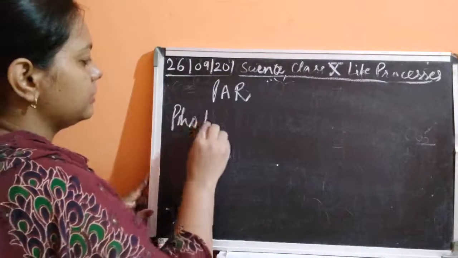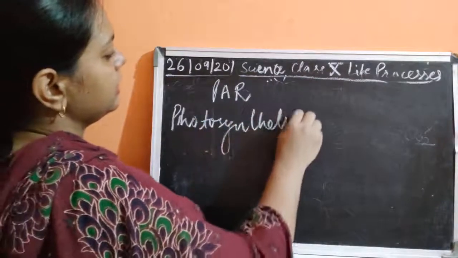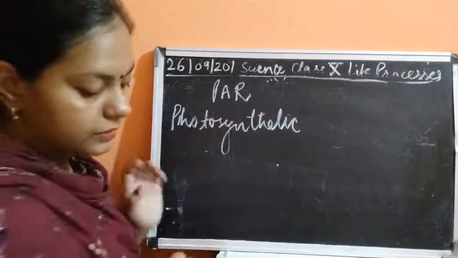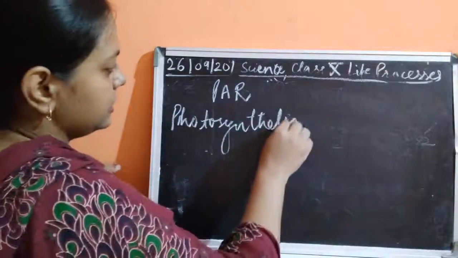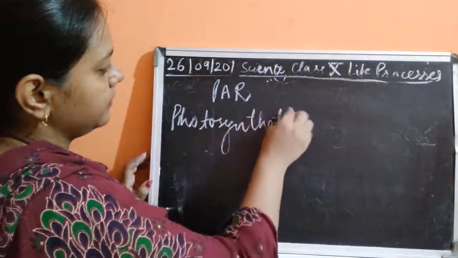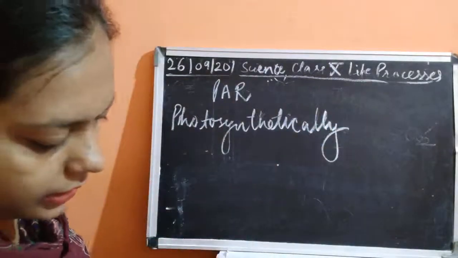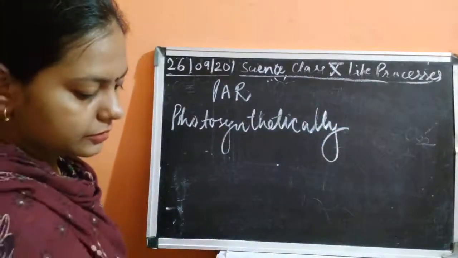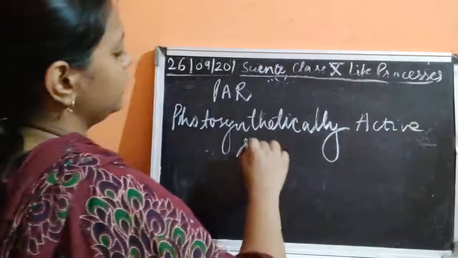The full form is photosynthetically active radiation.